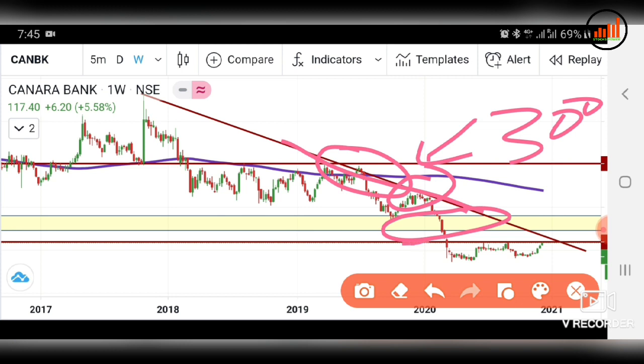Before that, Canara Bank is taking resistance at this level, you all can see. This level is at 120. Canara Bank is taking support at 120. So if Canara Bank breaks that level, it will face this trend line's resistance.